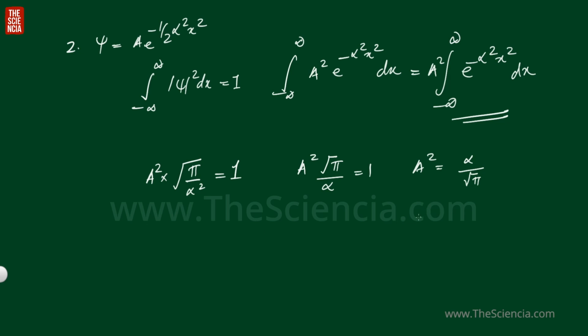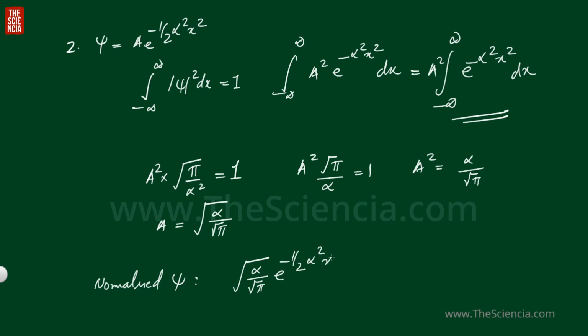So what should the A value be? A should be the root of alpha by root pi. So what is the normalized wave function? The normalized wave function will be root of alpha by root pi e raised to minus half alpha square x square. Now this wave function is valid for representing a physical particle.